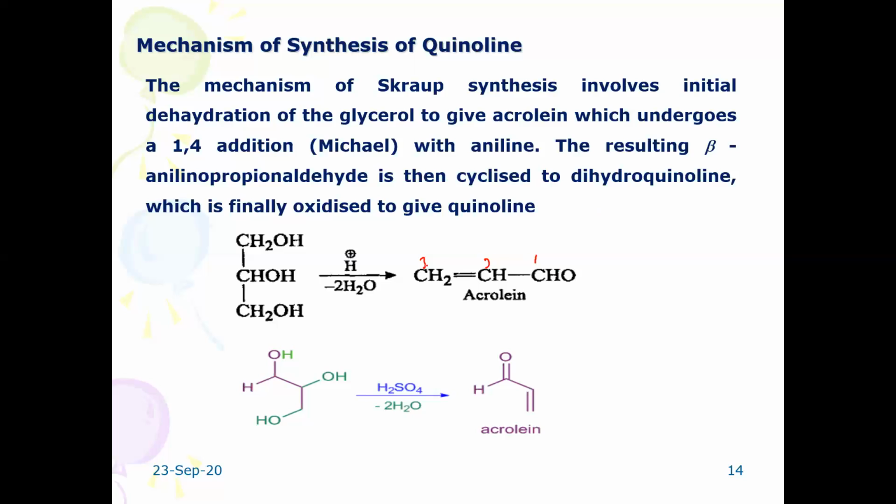So this particular group will provide an active hydrogen when it is condensed and reacts with the amine. As we have already seen, glycerol reacts with aniline.